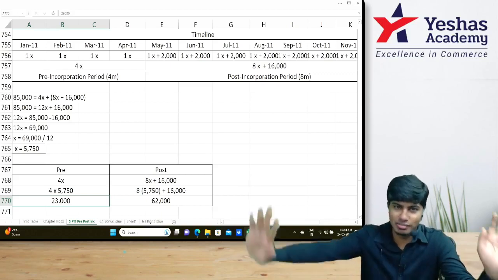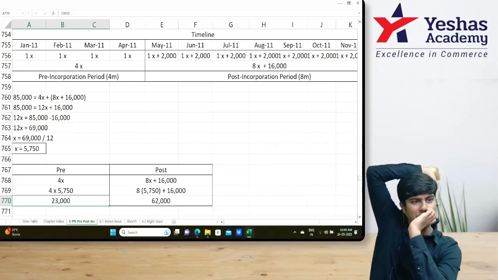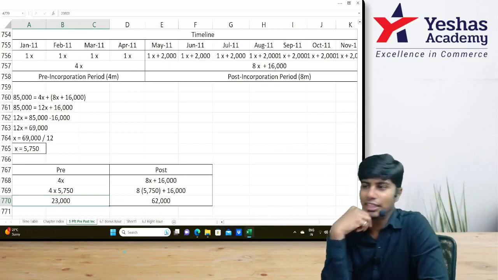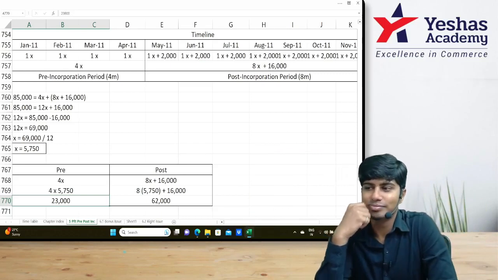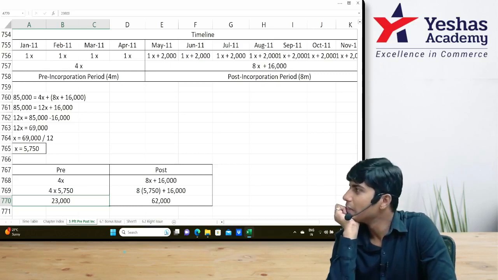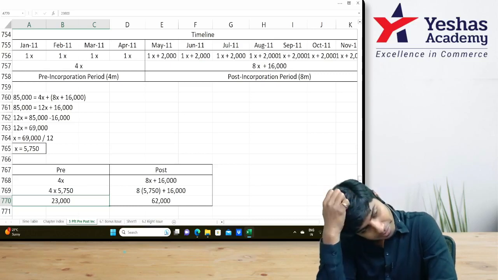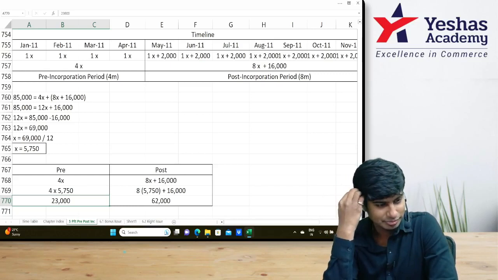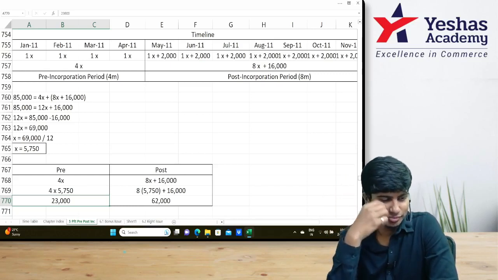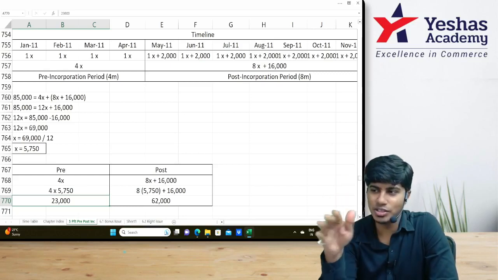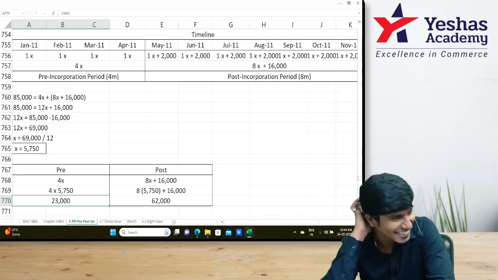I will give you a minute. Have a look. Ask me if you have any doubt. For now it is 12x plus 16,000 is 85,000. It is not x square plus 12x plus 16,000 is equal to 85,000.